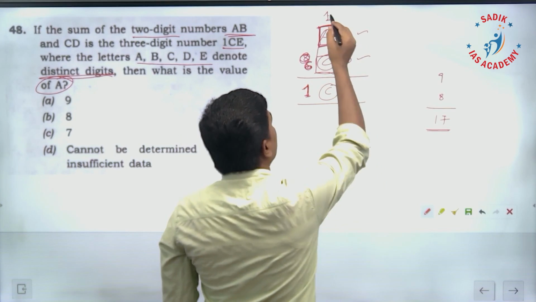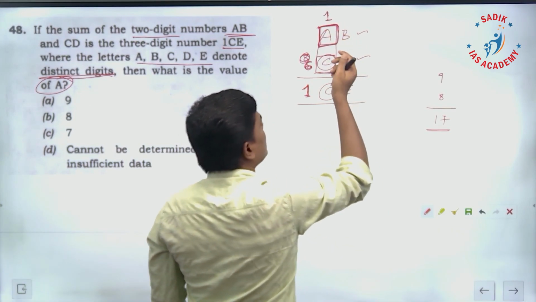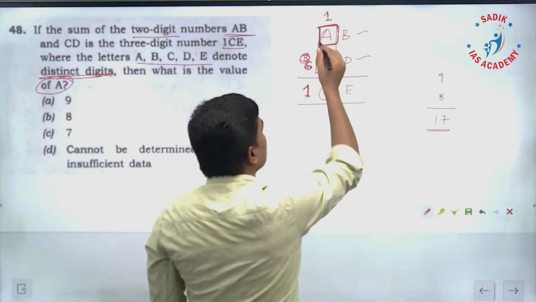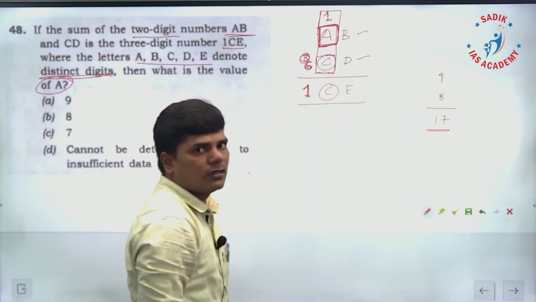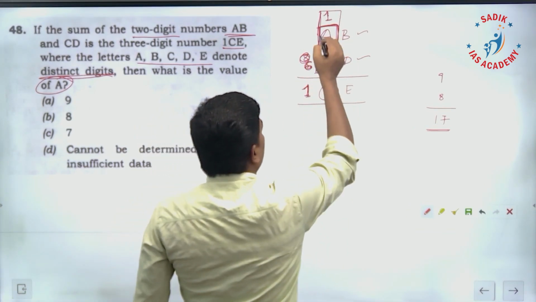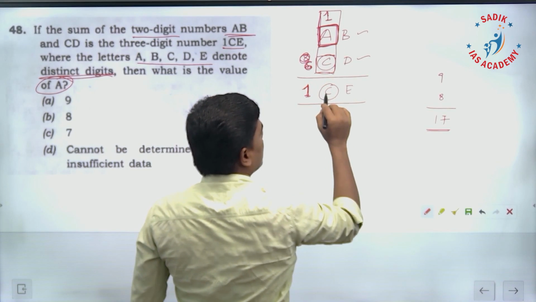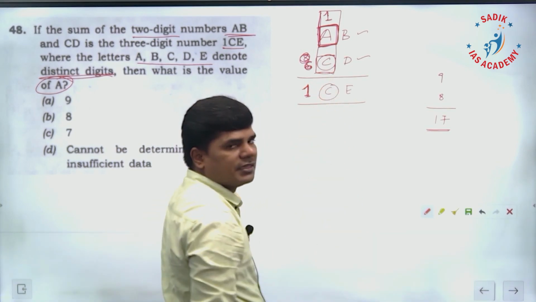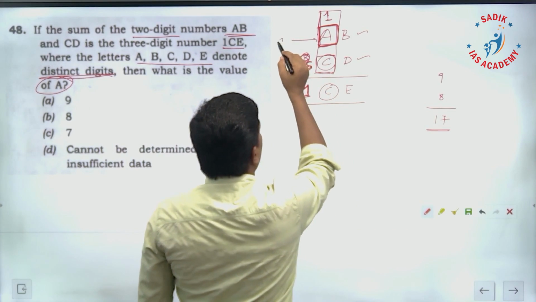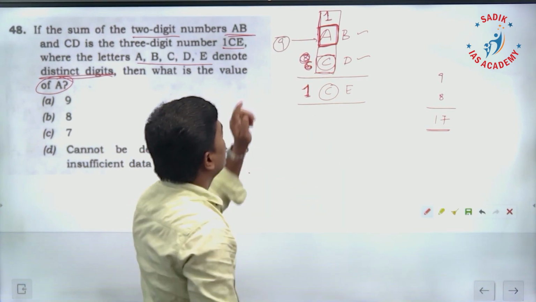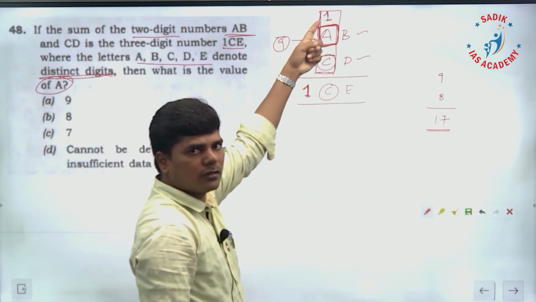Therefore there is a carry forward. Because of this carry forward, A plus 1 is 10. So in the place of A, only 9 is going to come: 9 plus 1 is 10.